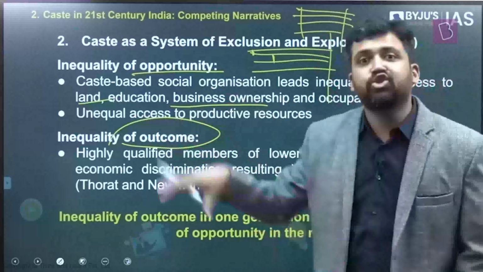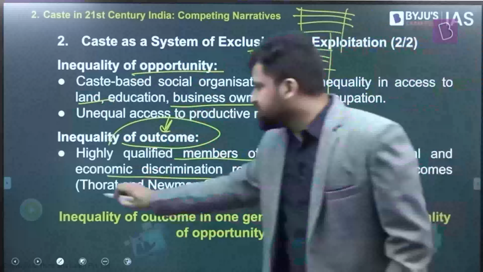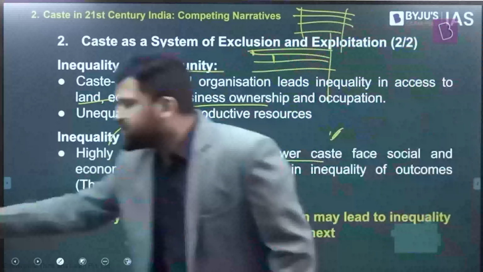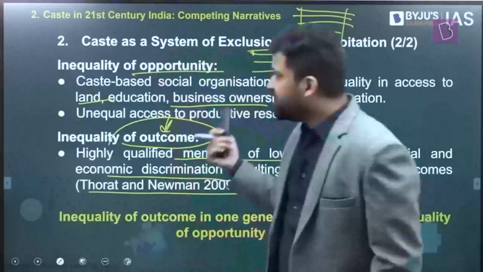Right? So sometimes highly qualified members of lower caste face economic and social discrimination. This is what Thorat and Newman found in their paper in 2019. So caste as a system of exclusion and exploitation refers to this. There can be inequality of opportunity, there can be inequality of outcome. The next one, caste in transformation.